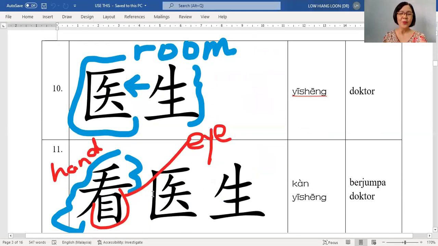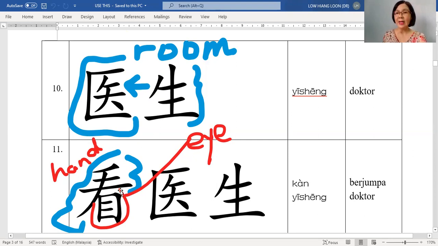好. So this actually is a 医生. 生, just now 老师 told you, it looks like a person. And then this 医, imagine this is like a consultation room. The doctor is inside. So you go to see the doctor. So this is the image of doctor, 医生, 医生.